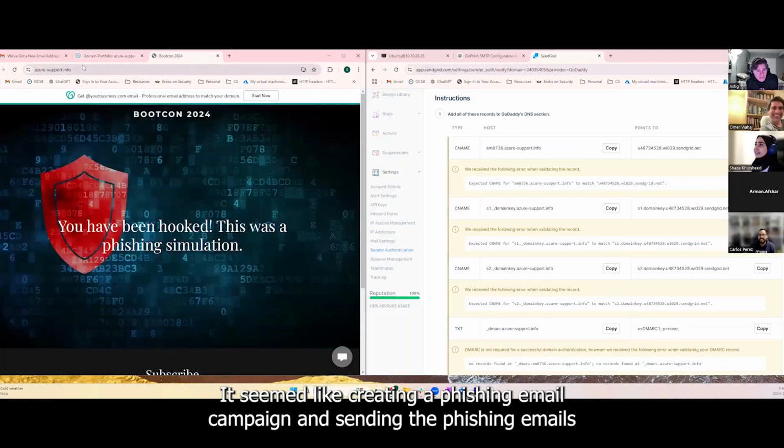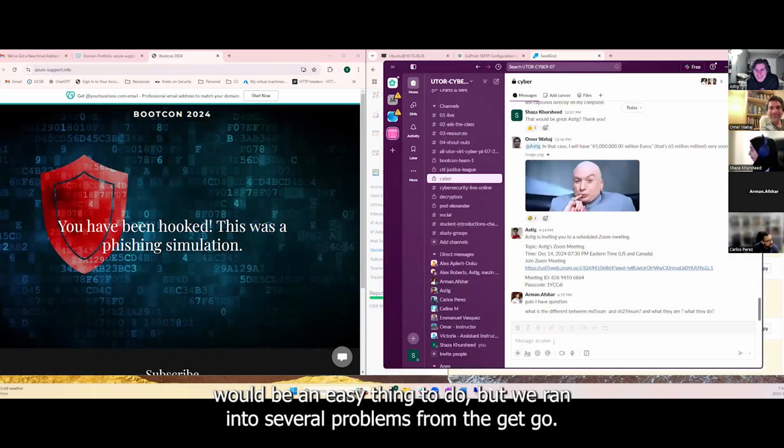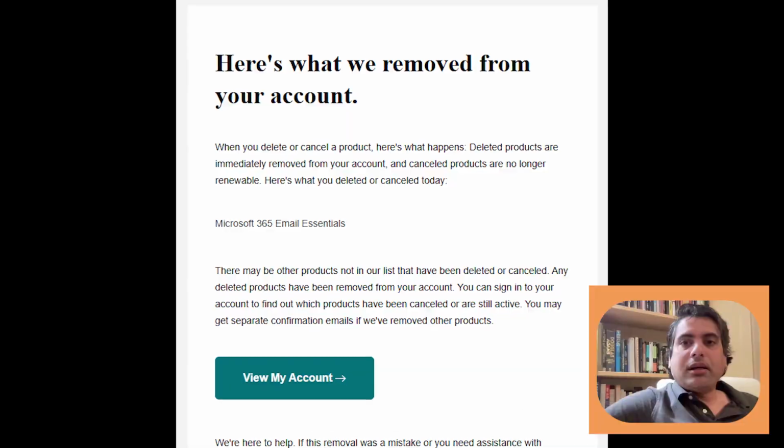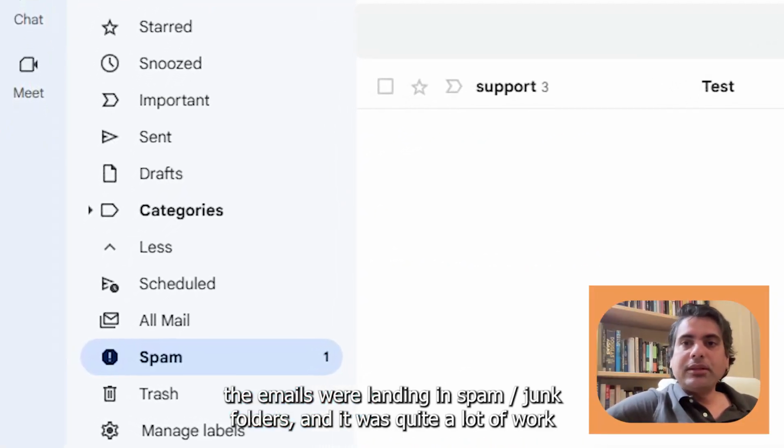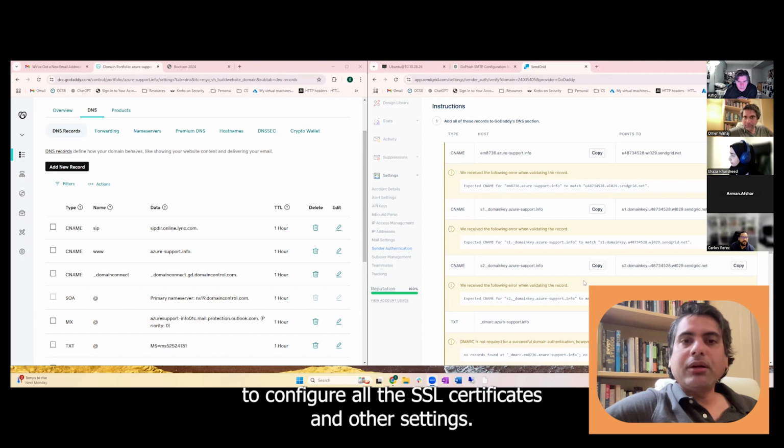It seemed like creating a phishing email campaign and sending the phishing emails would be an easy thing to do, but we ran into several problems from the get-go. Our domain got banned by GoDaddy, the emails were landing in spam/junk folders, and it was quite a lot of work to configure all the SSL certificates and other settings.